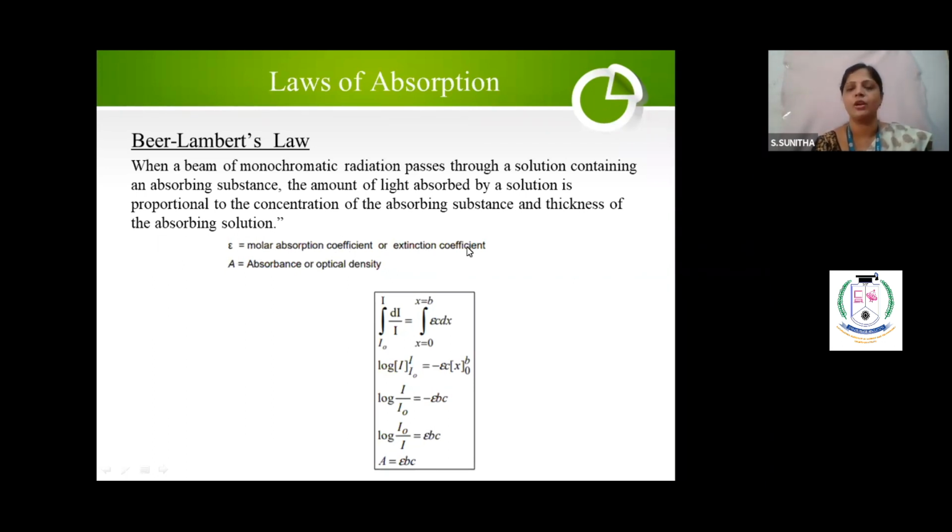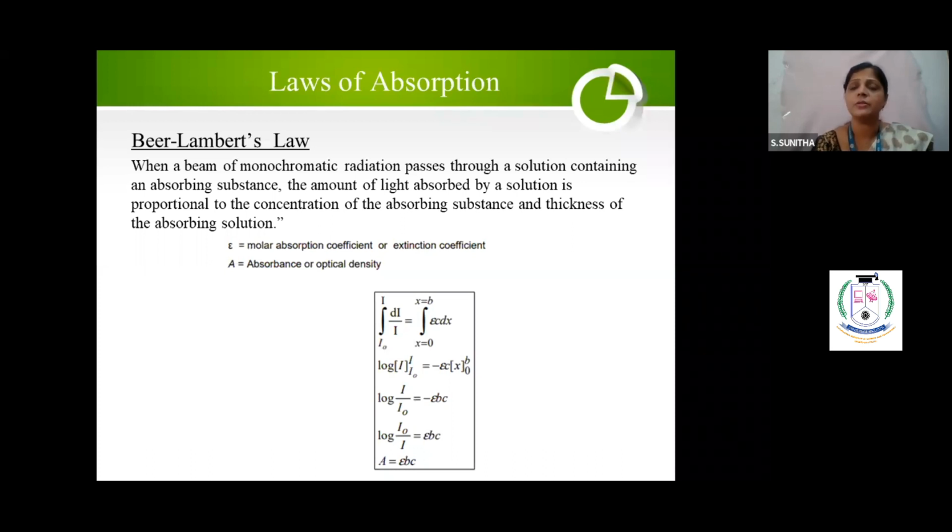I told you why we are calling it molar, and any symbol you can use, but they have used the Beer-Lambert's law, and they have used that epsilon. So we are also supposed to use the same symbol epsilon. In some books they will give D. It's not a matter at all. Any symbol you can use. So A is equal to epsilon bc is nothing but the Beer-Lambert's law.